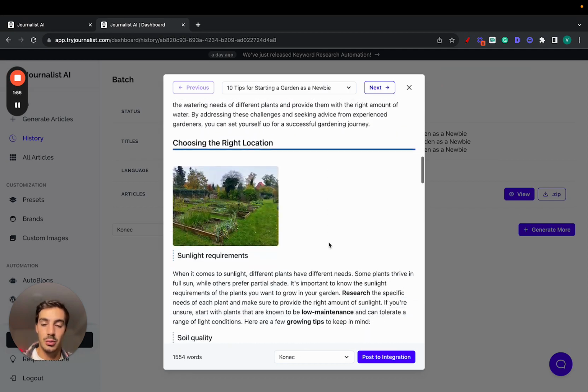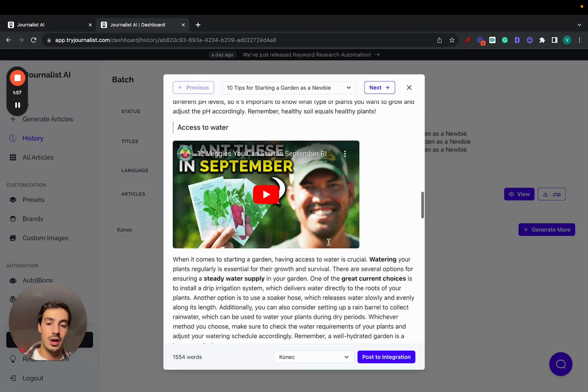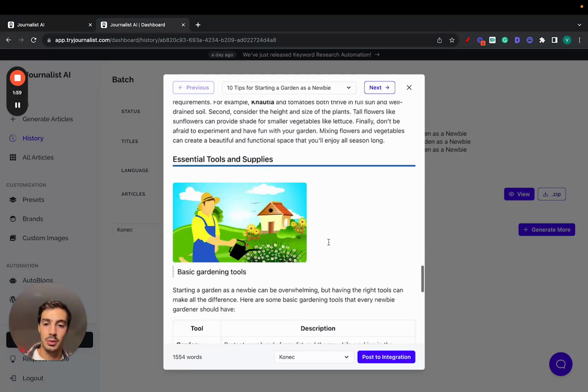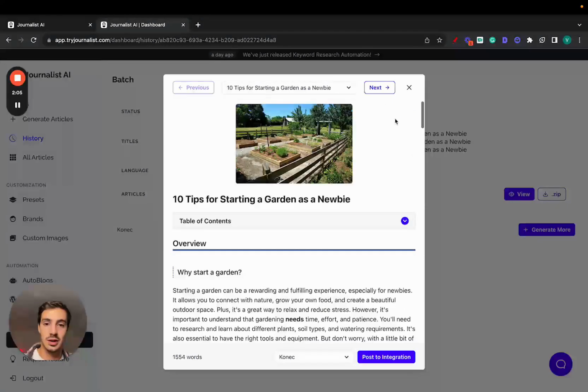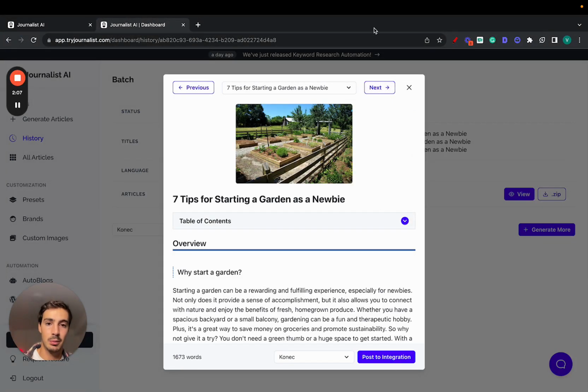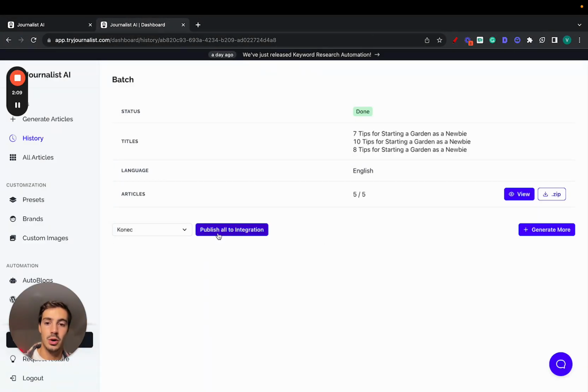Properly tailored to your brand with in-article relevant images, relevant videos, internal links, external links, bullet points, all this. And you can simply click here, post to integration, and it will post to your Shopify store with one click, right? You can skim through all these ones and post them one by one, or you can just go here and publish all to your integration. In this case, it will be publishing all 5 to my Shopify store, right?